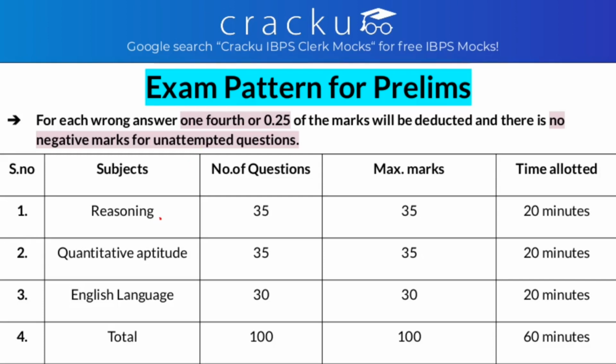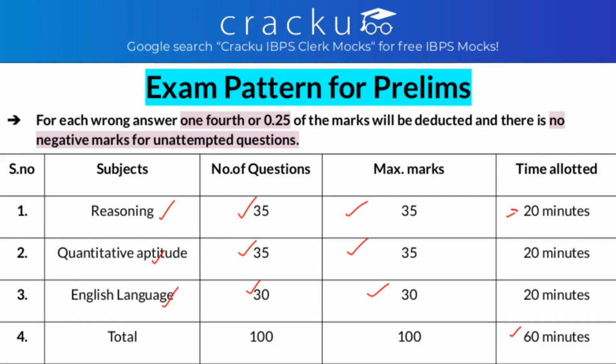As you know, there are three subjects: reasoning, quants and English language. In reasoning and quants you have 35 questions each, and in English you have 30 questions. Each question carries 1 mark. So the maximum marks for reasoning will be 35, quants 35 and English 30. Remember, the total time allotted is 60 minutes, but you get sectional time.